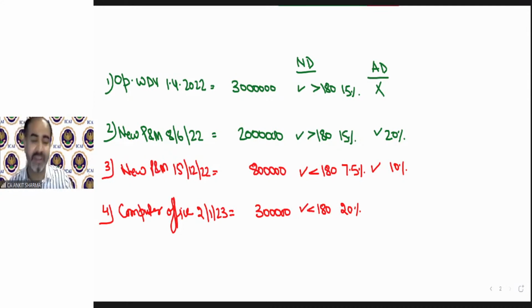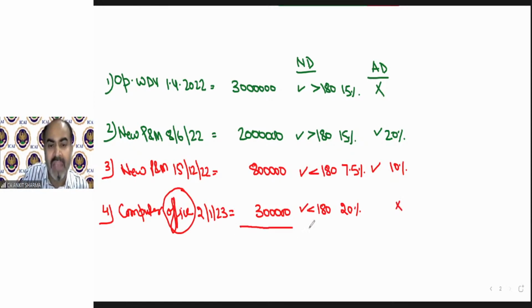As it is in the office, correct. And Diksha also answered correctly. No, we cannot claim additional depreciation on a computer because it is installed in an office, and it has been written that an office asset is not eligible for additional depreciation. So I've just made it easy for you to find out the assets on which depreciation or additional depreciation can be claimed. If I need to solve it, I can solve it over here only.